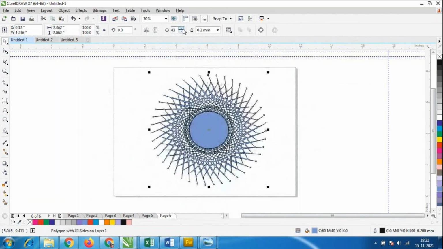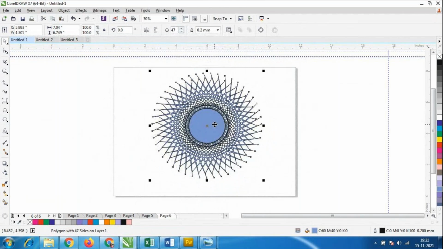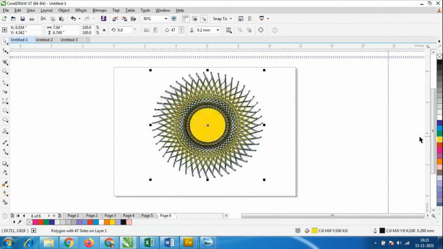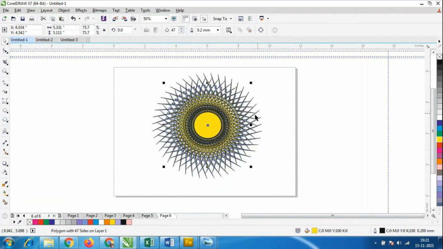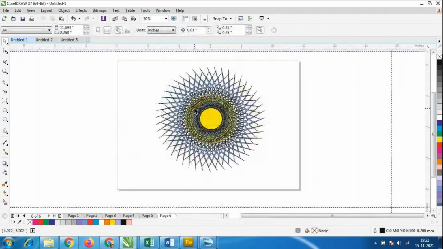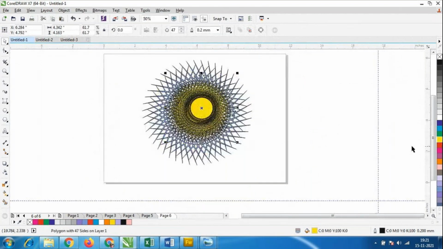So like this. And if you want, I'll take a duplicate copy of this once again, yellow color. I'll just increase the size of this. I'll keep it like this. Control D, duplicate once again. So I'll give a different color and I'll reduce the size of this.